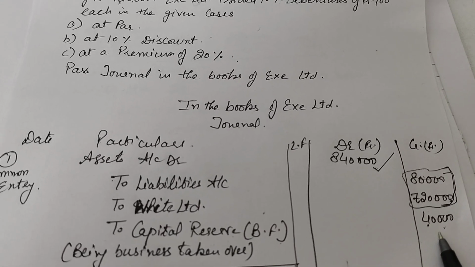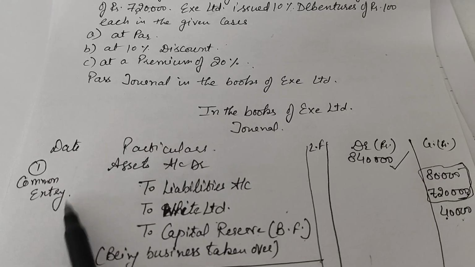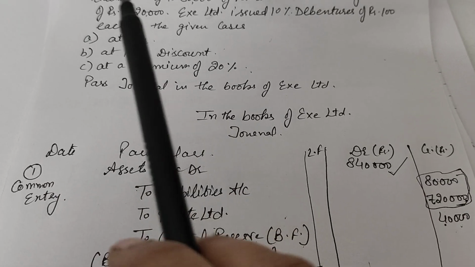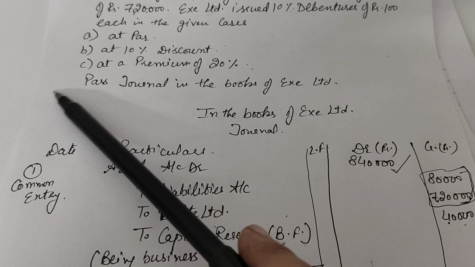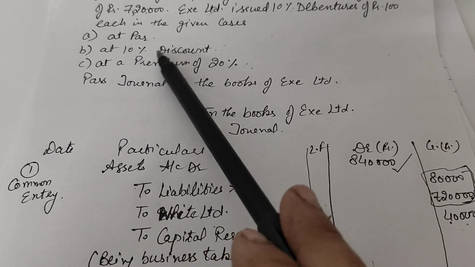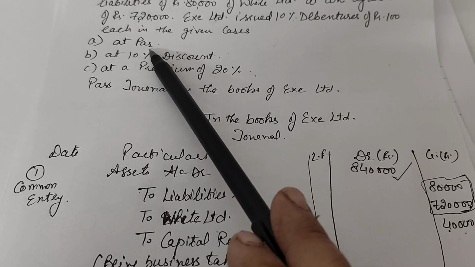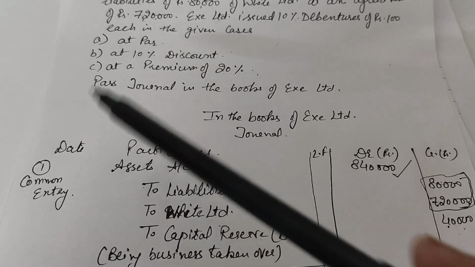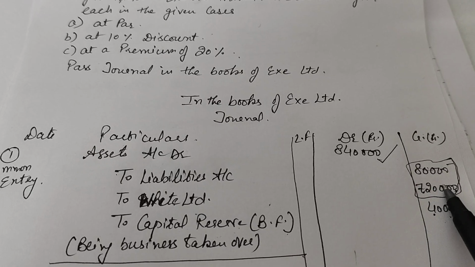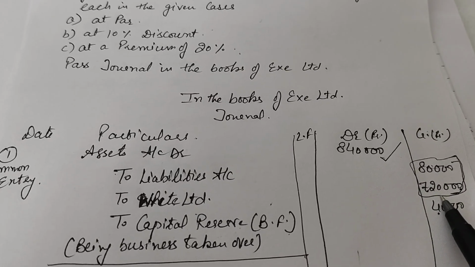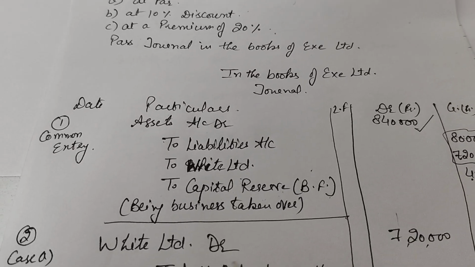Now we have to pass. This was the common entry for all these three cases. Now we have to consider each case separately for at par, at discount, at premium. So first of all we are doing the case for issue of debentures at par. For this case, White Limited is fixed with 7,20,000. So White Limited is the receiver here.